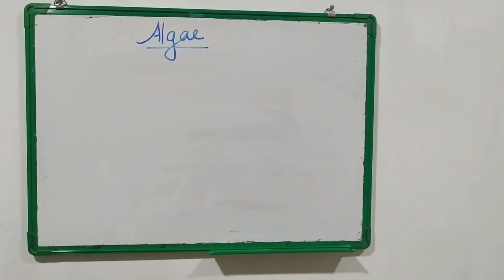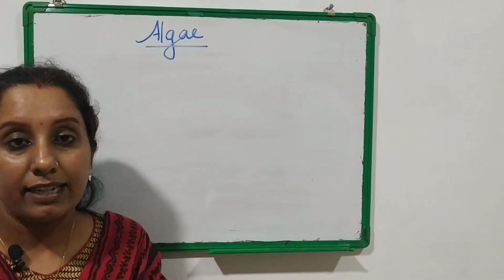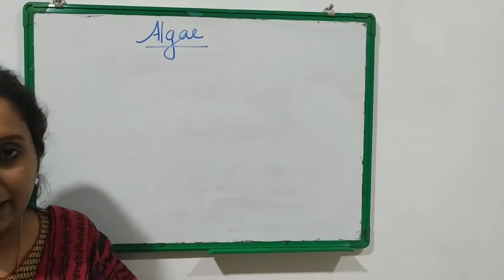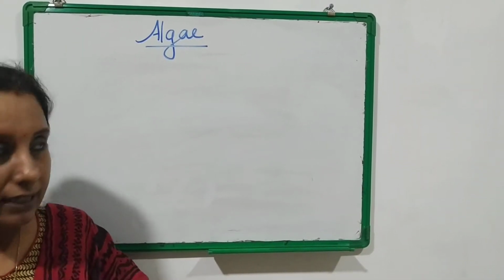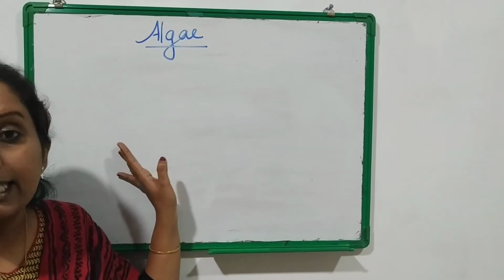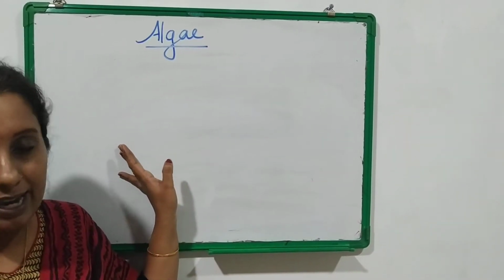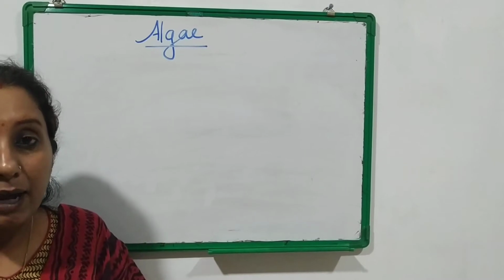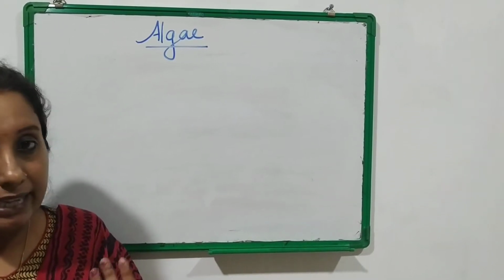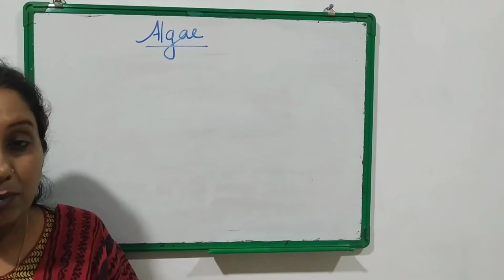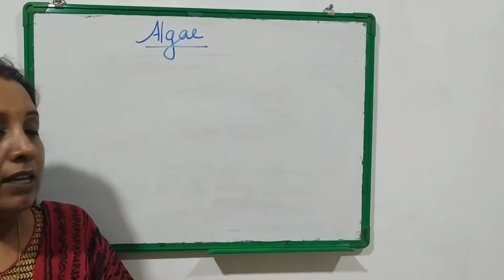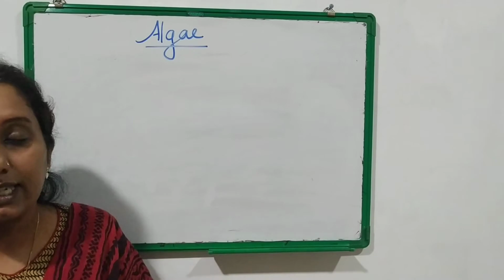Hi dear students, in our last class we started our new chapter, the plant kingdom, and we discussed the different types of members in the plant kingdom. We have discussed up to algae. Algae mainly include aquatic plants. They are also found in moist regions. These things we have already discussed.